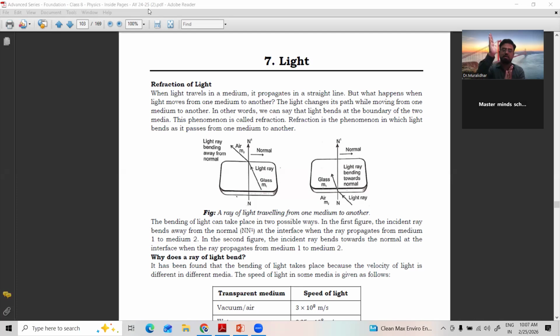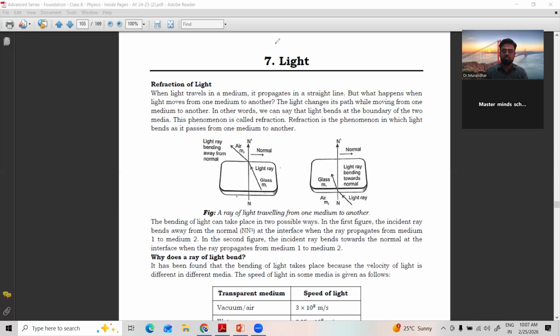Reflection is returning back, but in refraction the light is not returning back, it is passing through, which means the medium should be transparent. For the property of reflection, the medium should be opaque. It should not allow the light. But in the case of refraction, the medium should be transparent, where light can pass through easily. Such a property of bending of light when it passes from one medium to another medium is called refraction of light.